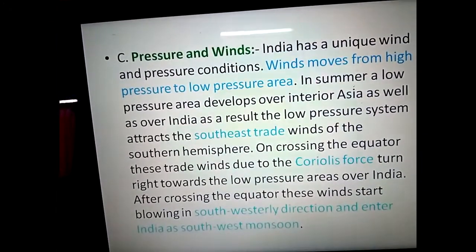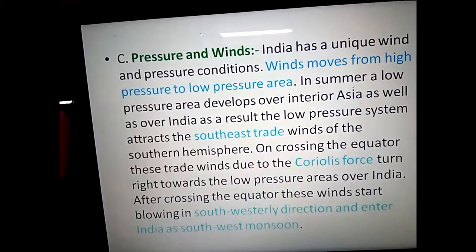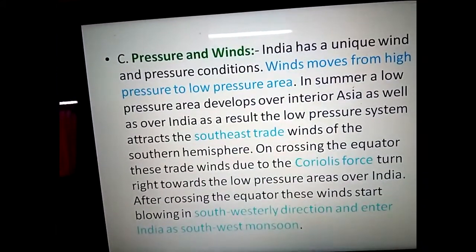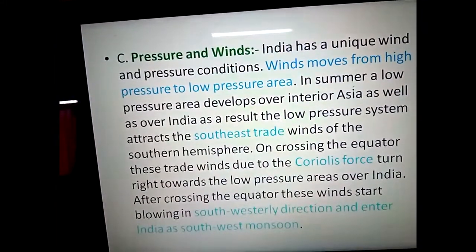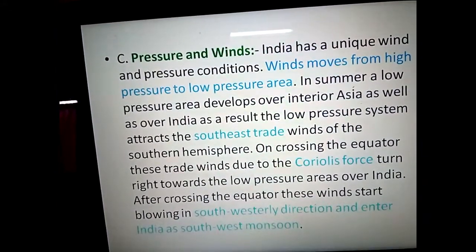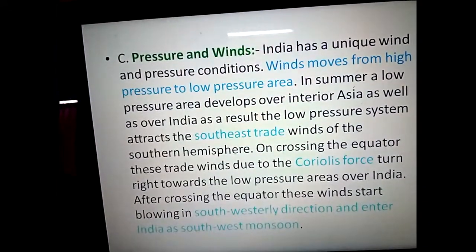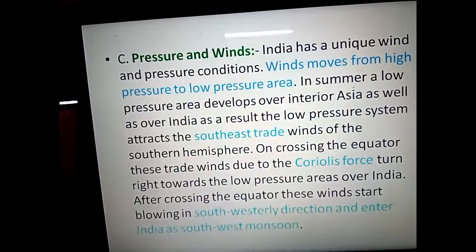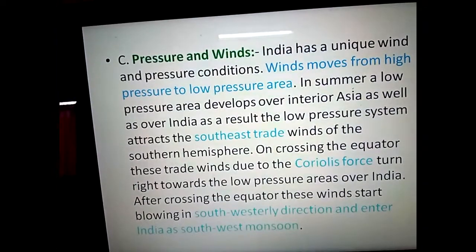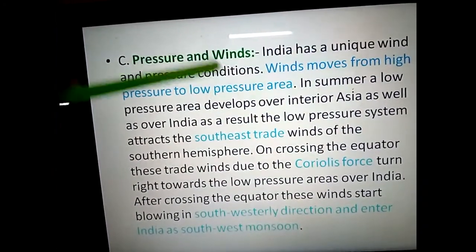So the air due to the sunlight will move upward and the area will become empty, so there will be no wind or air. This type of area or zone or region is known as low pressure zone.